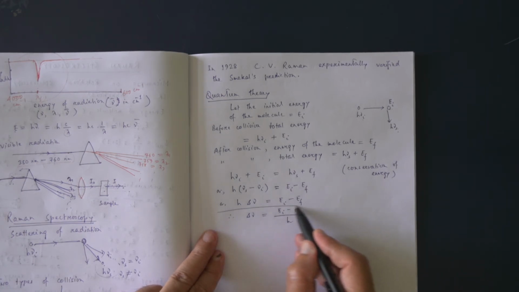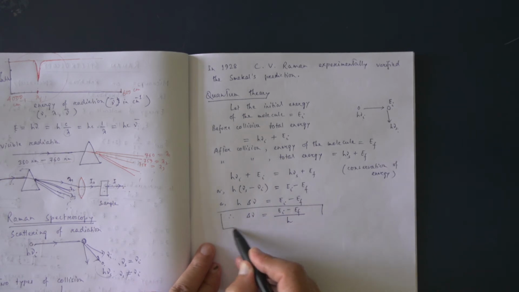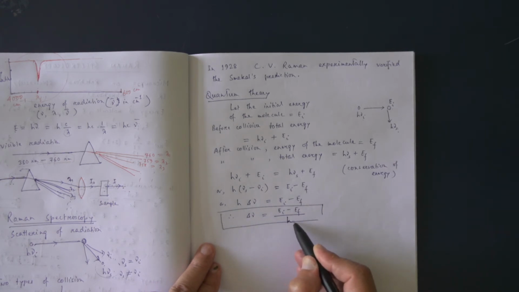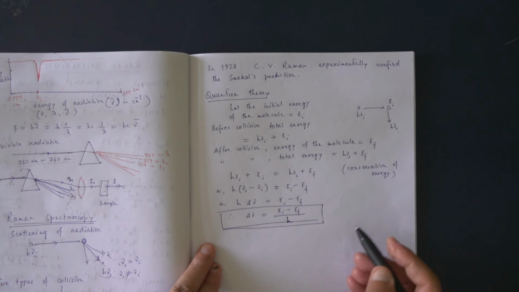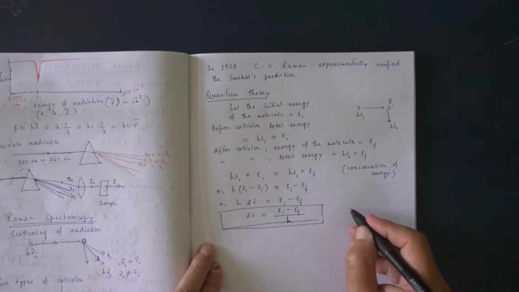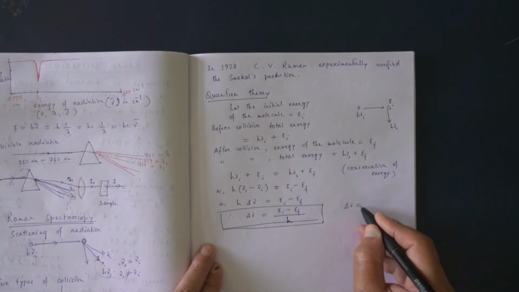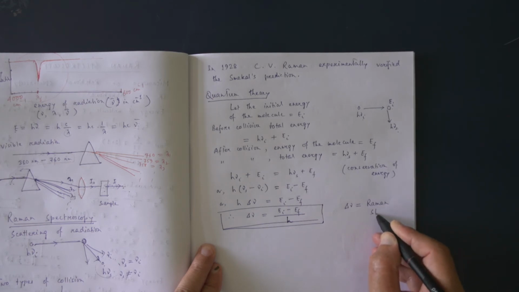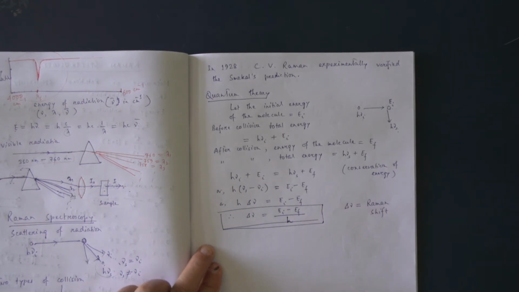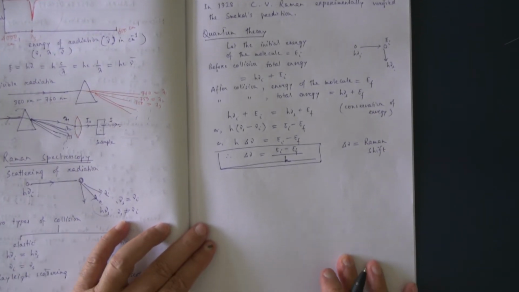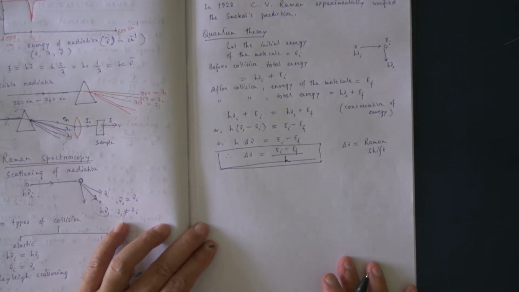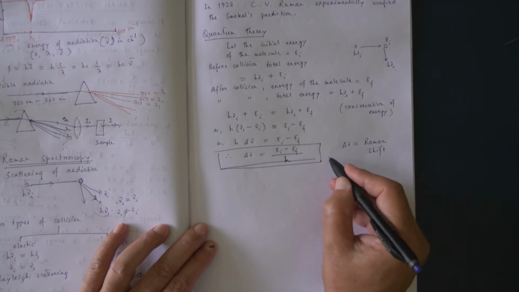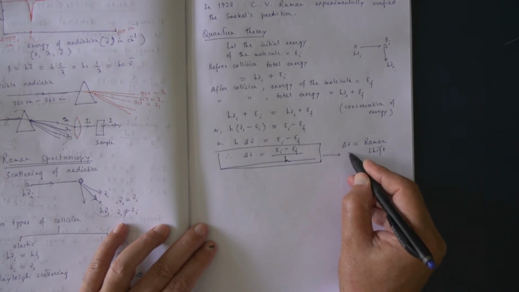So we are getting an expression like this. Here del nu is generally called the Raman shift. Now, from this equation number 1.